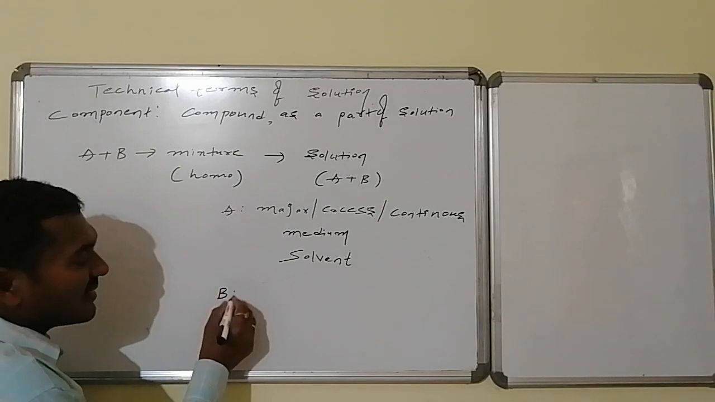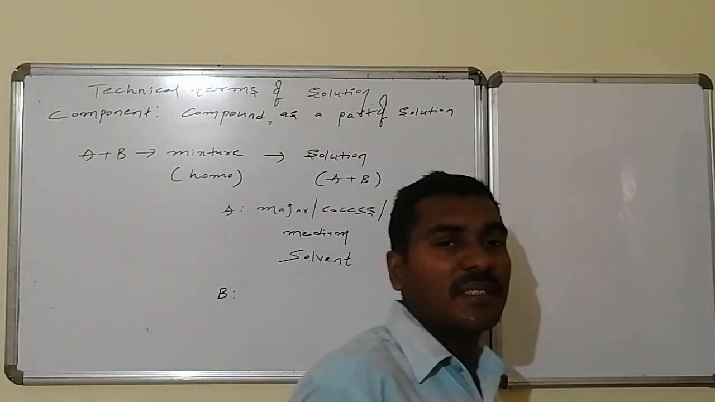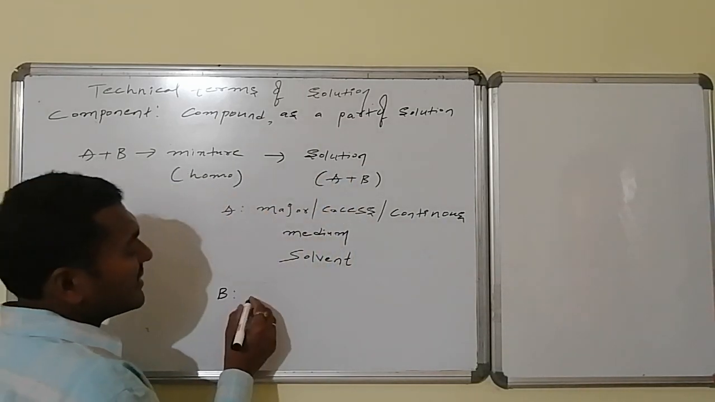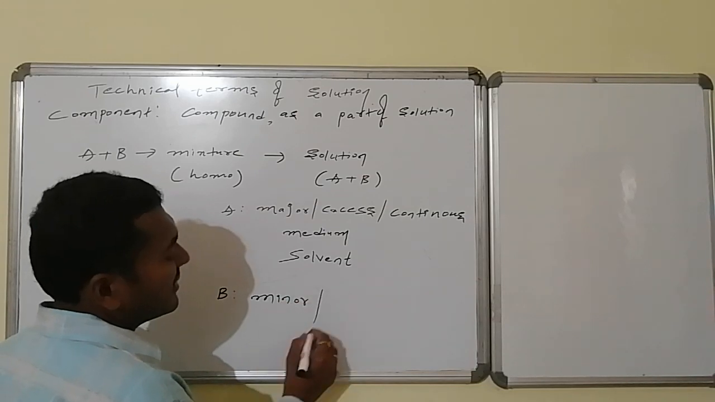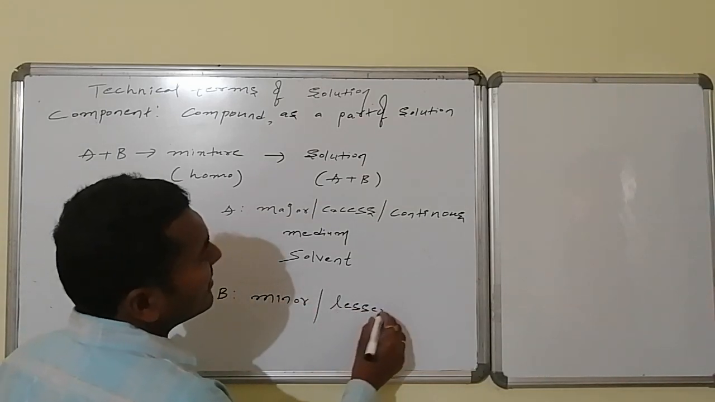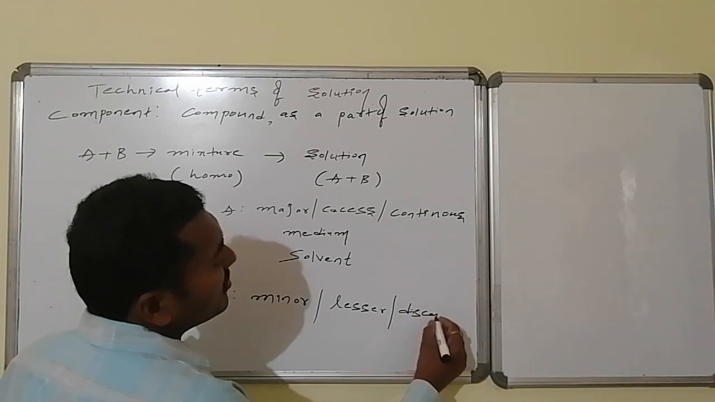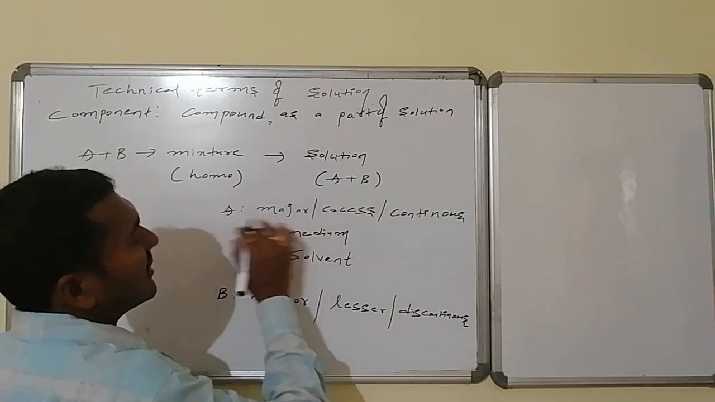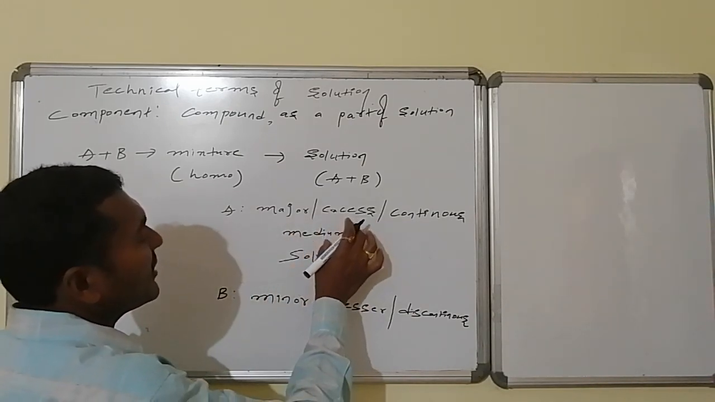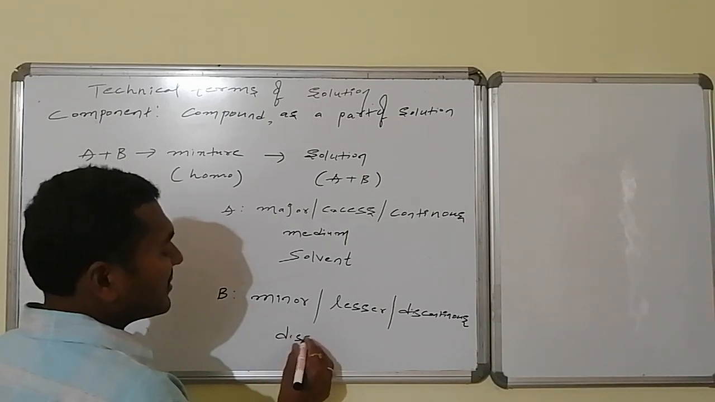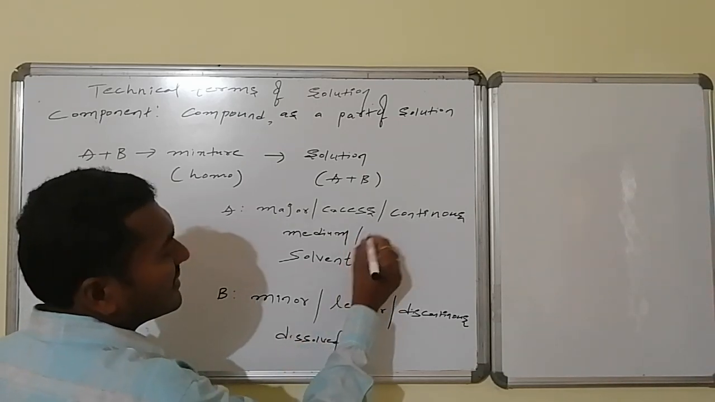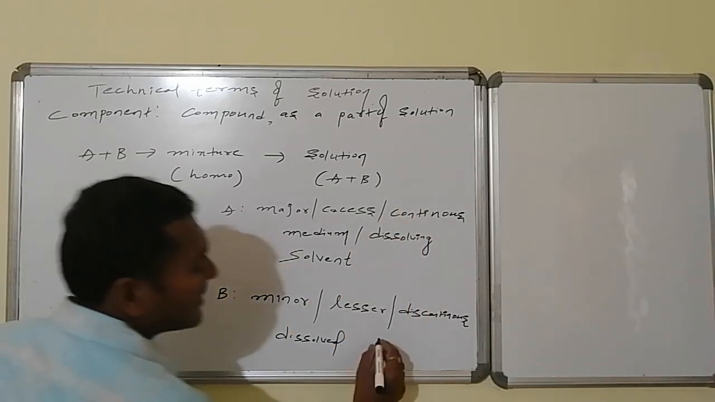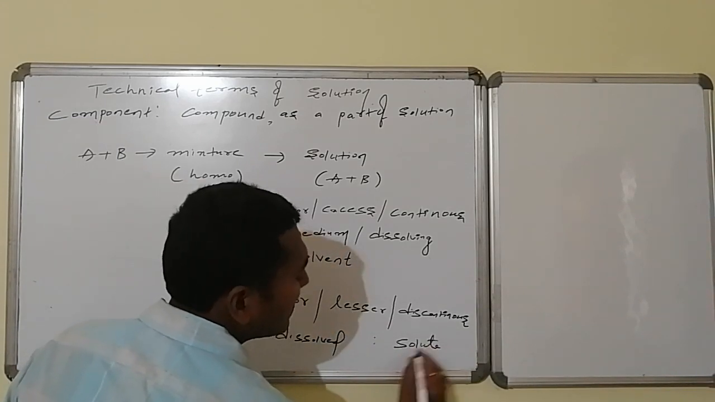Similarly, the other one here is B. If one is very major, the second one has a lesser quantity compared to it. Such components are said to be minor components, otherwise lesser component, otherwise discontinuous component. This is continuous and this is discontinuous. This is the dissolved component, and this is the dissolving component. Like this, technical names are there, and very technically this is also known by another name, that is solute.